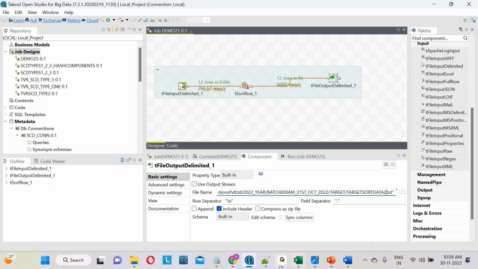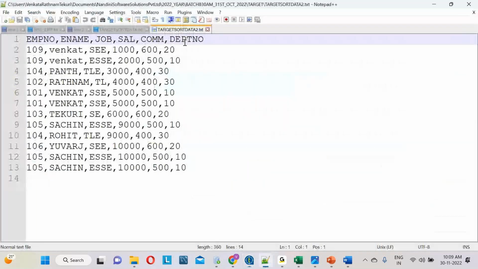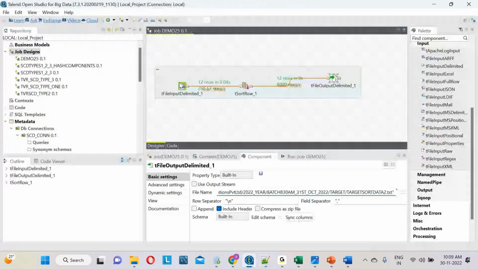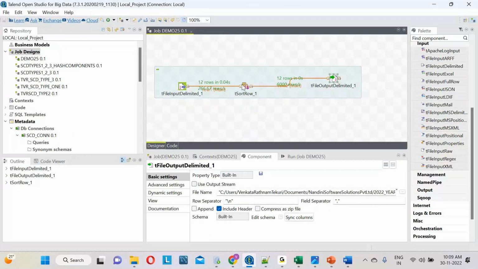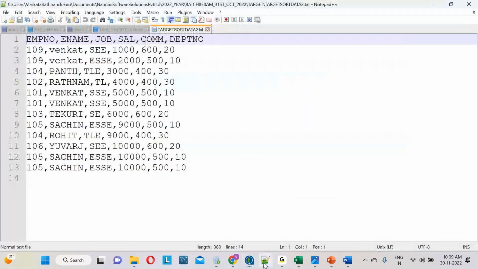Let me say my customer is asking one more requirement. I'm reading the data from the text file, loading it into another output file, and sorting the data. But when I load the data, I don't want to load all the records. I want to load only DEPT number 10 values, and in the DEPT number 10 values, I want to sort the data in descending order.